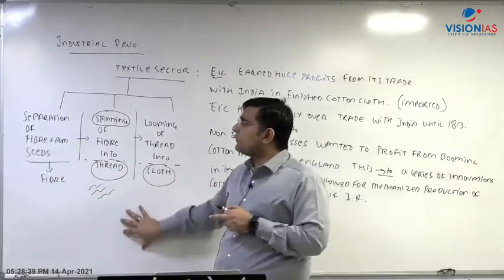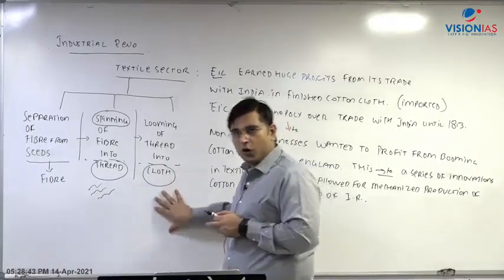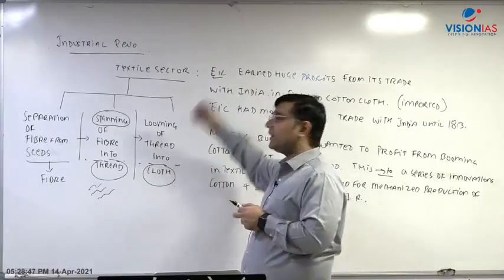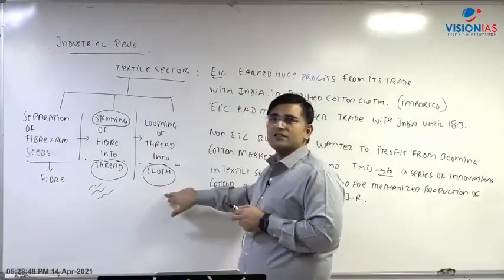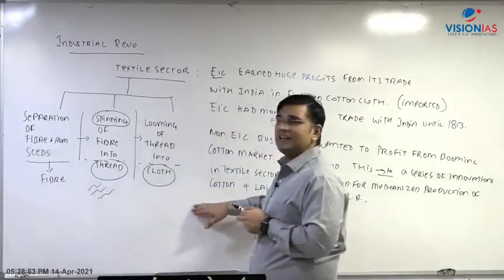So the innovations which will take place, ultimately what you want is this finished cotton cloth. Non-EIC businesses want to manufacture this cloth which is right now being imported from India. They want this cloth to be manufactured in England. So therefore innovations will take place in these sectors.